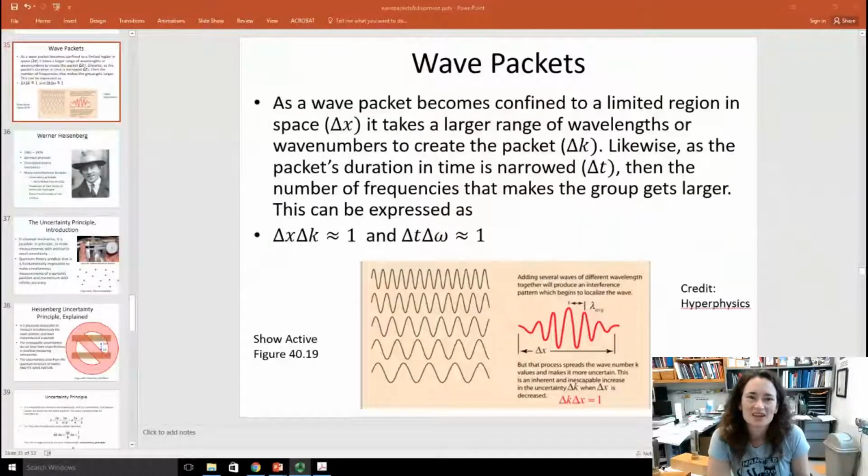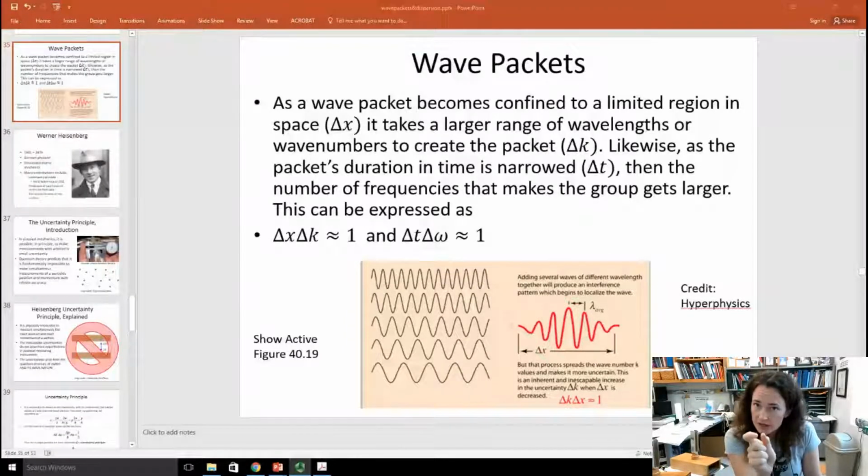Hi. So in the last lecture, remember, we dealt with quantum particles, and we talked about how quantum particles have wave-particle duality. That means that they can be modeled as waves or particles depending upon what your situation is, what effect you're trying to model. Now, since they're localized in space, as opposed to an ideal wave, which is infinite in extent, that means they have to travel as a wave packet.